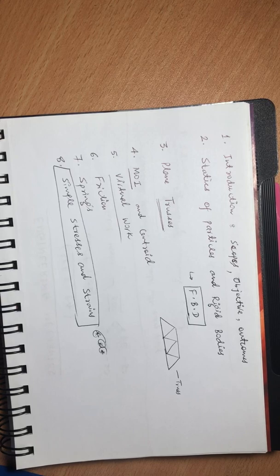This will create the base for your upcoming subjects like strength of materials, reinforced concrete, steel structures, geotech, you name it, the core subjects of civil engineering. This chapter you cannot escape. If you have not learned the concepts well, you will face problems throughout your civil engineering. Other chapters you can escape, but not all. Simple stresses and strains you must learn. So there are a total of 8 units.